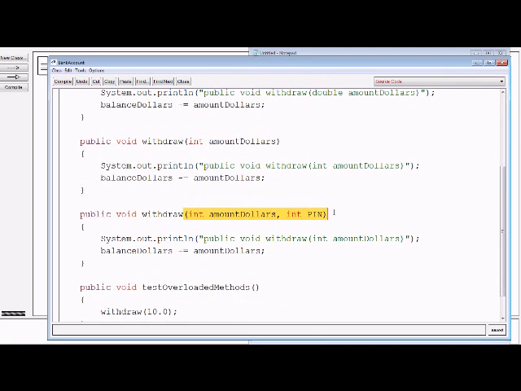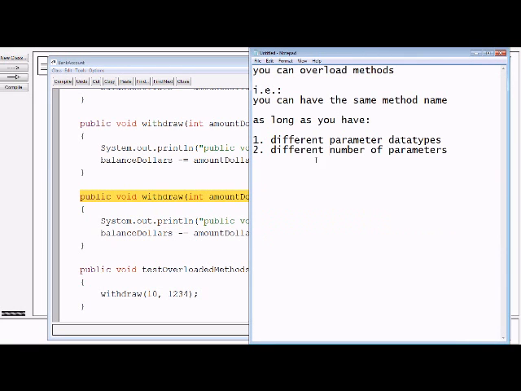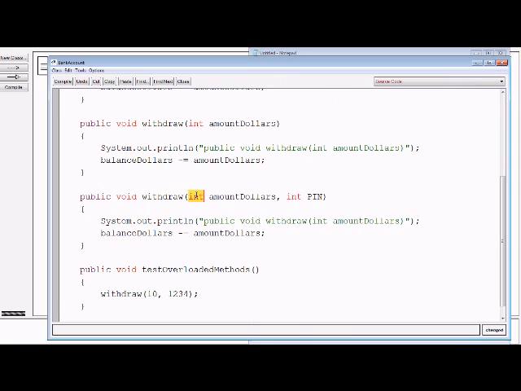How could I call this? Well, for example, int matches this method signature, and Java has no confusion about who to call. Finally, you can change the order of the parameters. For example,